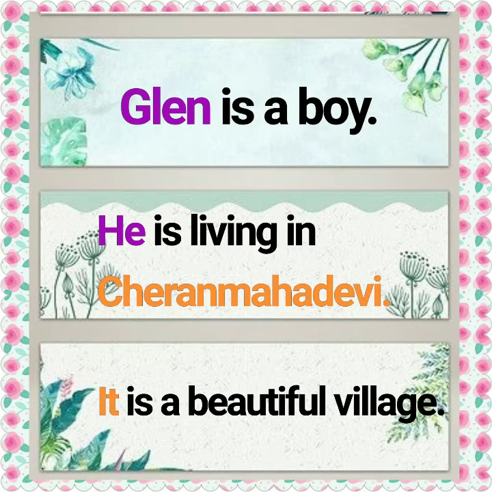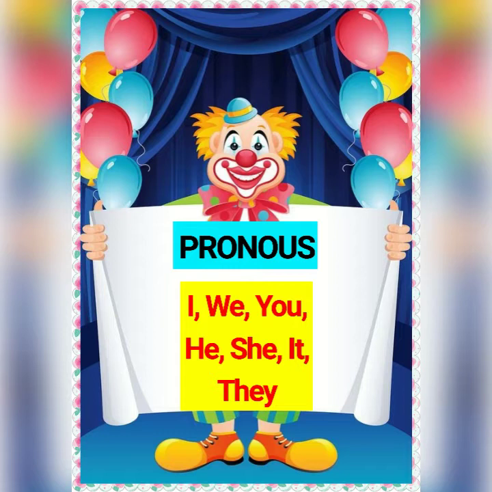Glenn is a boy. He is living in Cheran Mahadevi. It is a beautiful village. So, he and it are pronouns. I, we, you, he, she, it, and they are pronouns. They are used instead of nouns.